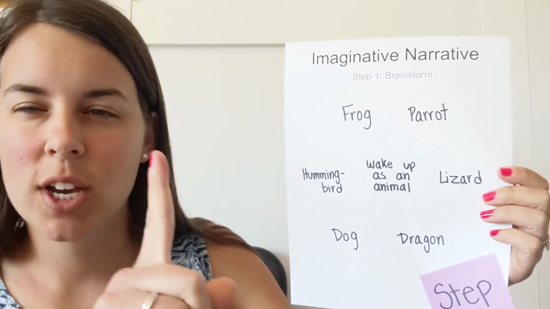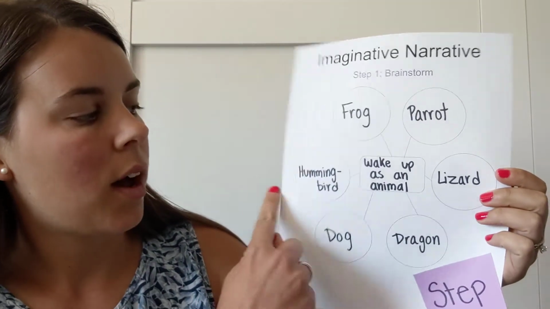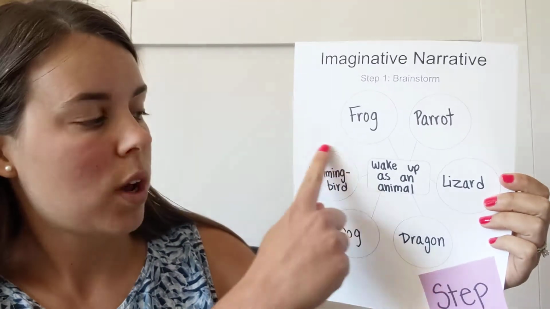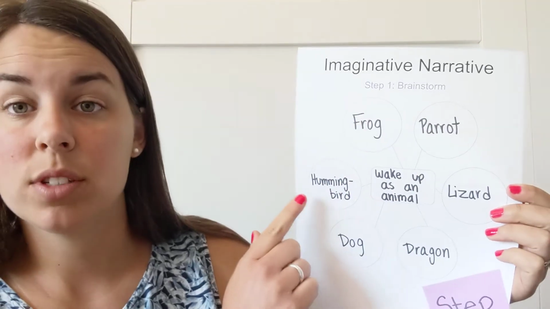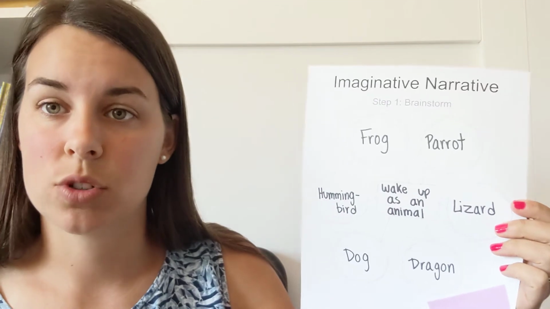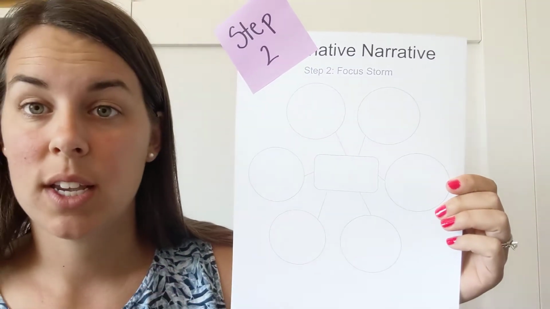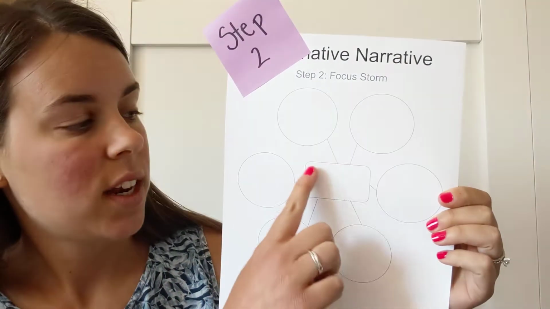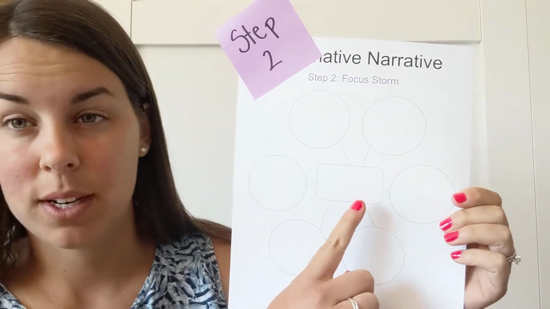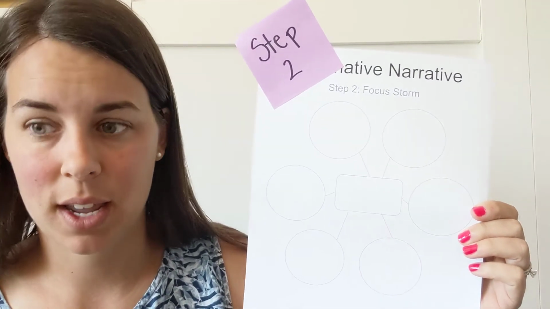And now I'm going to pick just one animal to focus on. So I'm going to pick my hummingbird. That is my favorite bird. So I'm going to circle this one, and I'm going to use this idea to take me into our second step, which is called our focus storm. Our focus storm looks a lot like our bubble map from our brainstorm, but it is going to focus in on that one animal, and instead of putting in the middle the same thing that we did last time, we're going to write all the things that we could do as that animal.